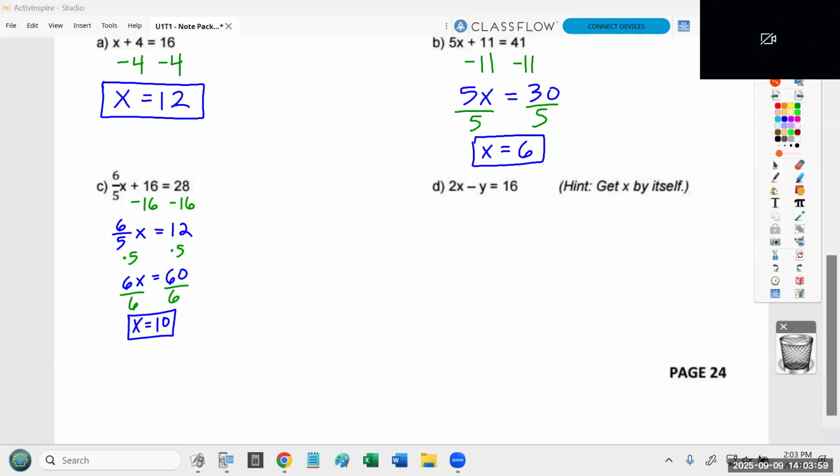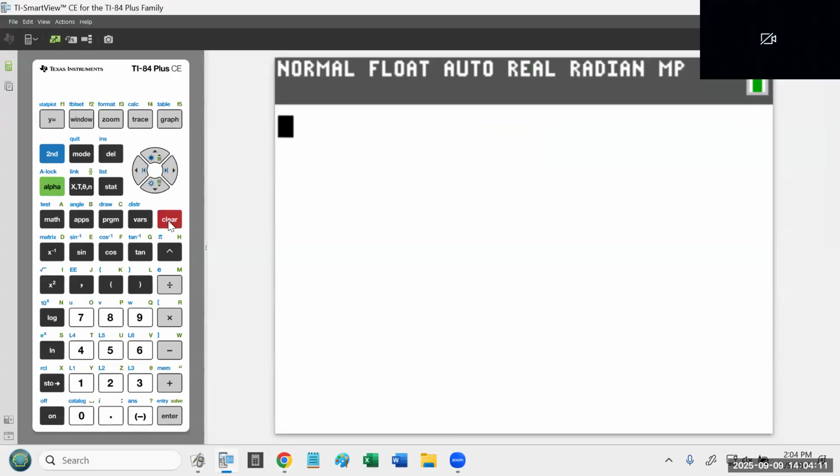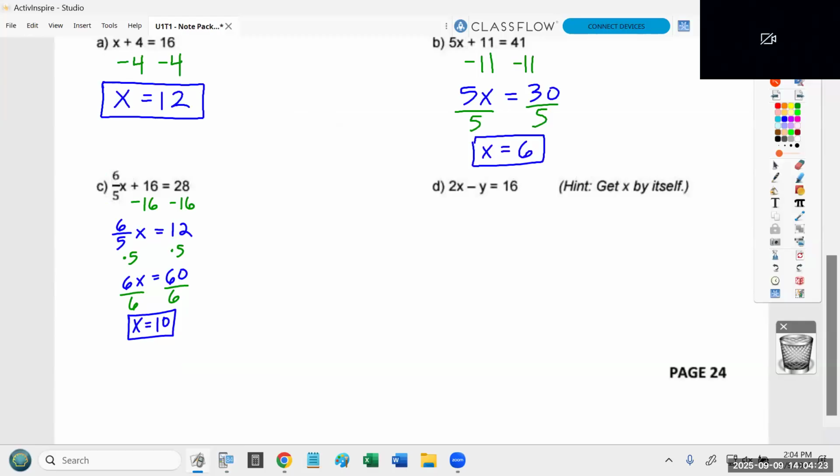Now, I mentioned I was going to show you 2 different ways, because this is my preferred method. But here's the other method. I see plenty of people, they want to convert the 6 over 5 to a decimal. I have no problem with that. If you want to do this, 6 divided by 5 is 1.2. If you want to change that fraction to the decimal, no problem. Here's what happens. You're still going to subtract 16, okay? But after you subtract 16, instead of writing 6 over 5x equals 12, you can say, well, 6 over 5 is 1.2. You can write 1.2x equals 12. And now you have one number to divide away. Divide both sides by 1.2.